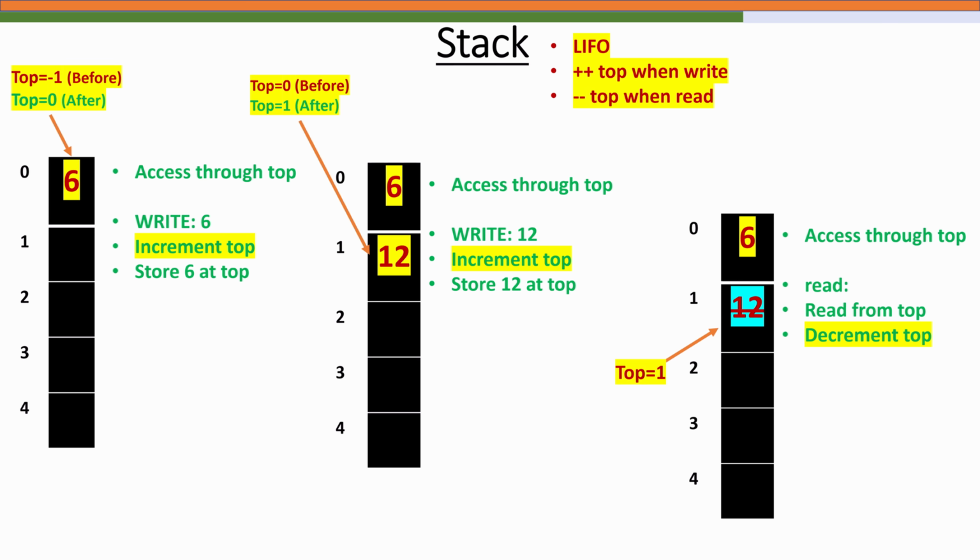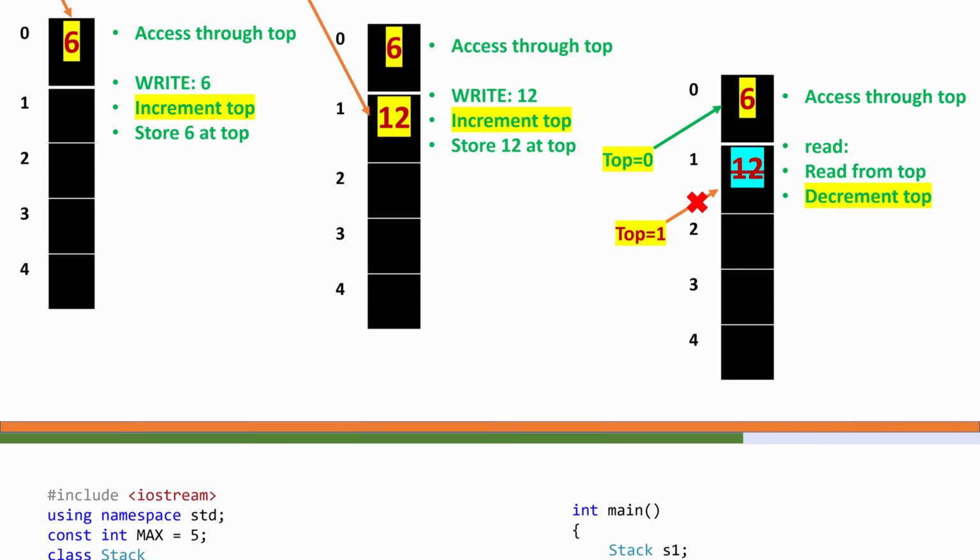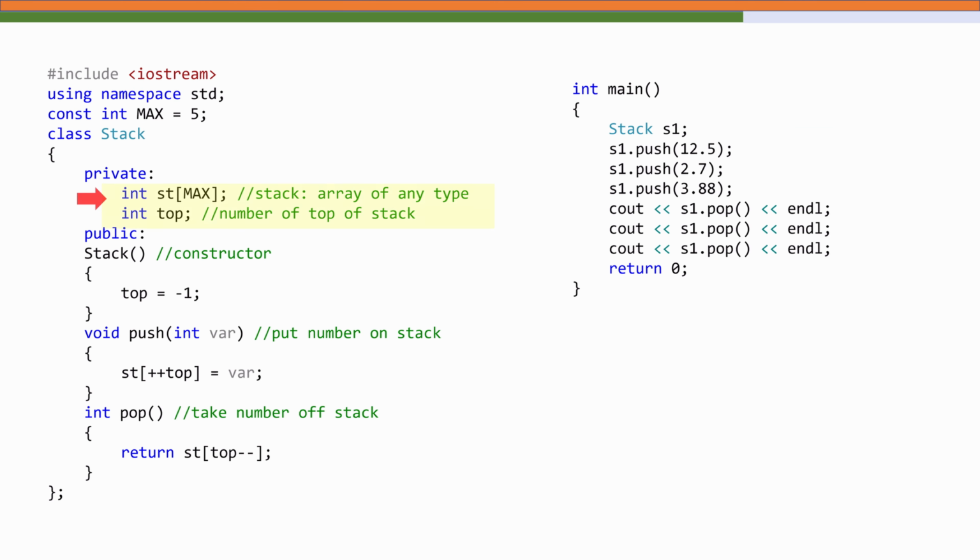If we try to push float values, they will maybe be truncated to integers, which means we are losing data and flexibility. So this brings us back to the idea of templates. Just like we made our dynamic array class generic, we can also make the stack class a class template, so it can handle any data type. Whether we want to create a stack of integers, floats, or even strings, one template class will serve them all.